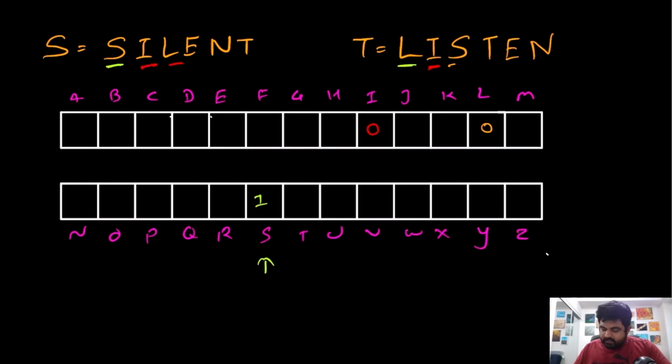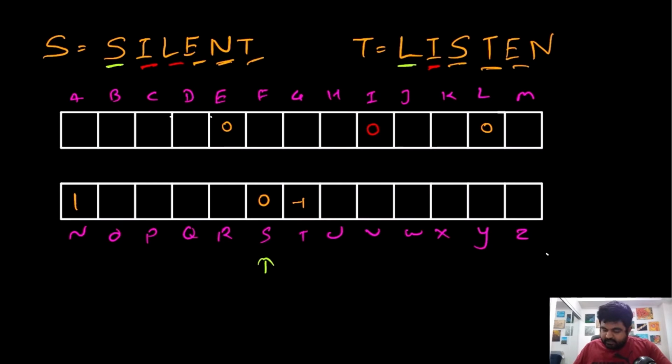And over here the next character is S. For S we will have to reduce the value. So if we reduce, the value becomes 0. Now next character is E, and over here it's T. So for E we will have the value increased to +1. For T we will have the value decreased to -1. Again the next character is N and E. So for N we will increase the value to +1, and for E we will reduce one value, so this value will become 0.